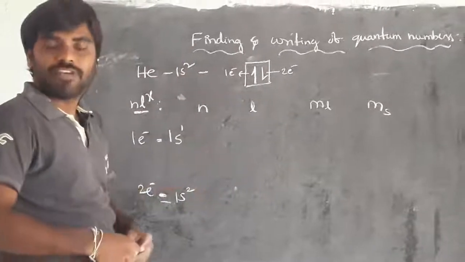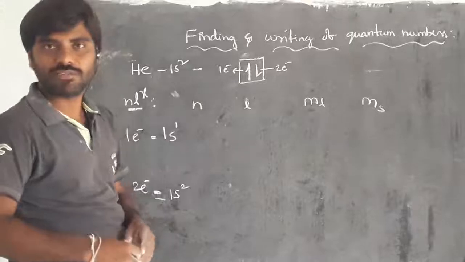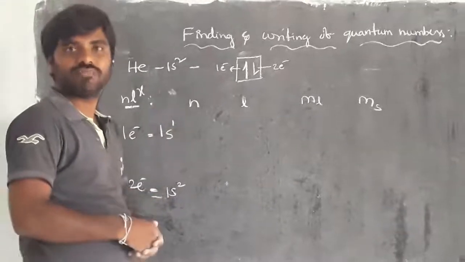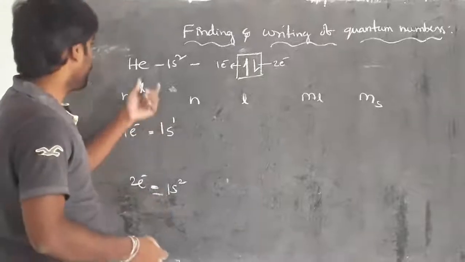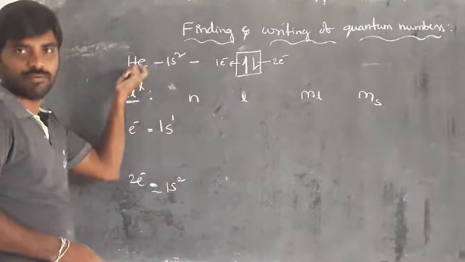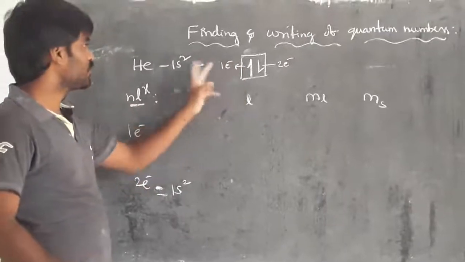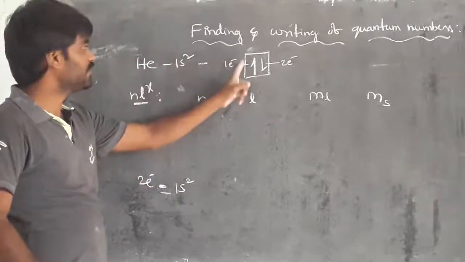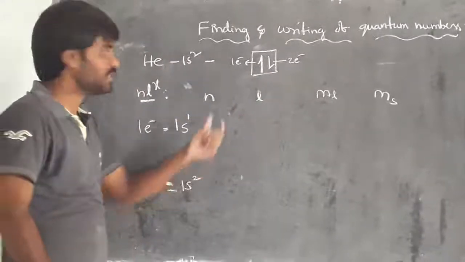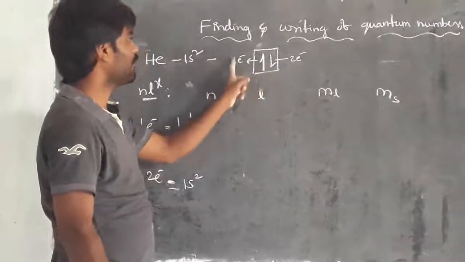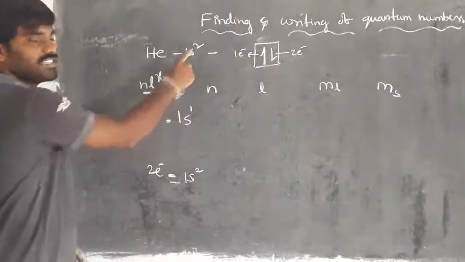After identifying the places of the electrons, how do we write the quantum numbers? Just before, in the beginning, we discussed with potassium, right? So here I am taking a simple example, helium. Helium has 2 electrons. The 2 electrons are present in 1s. One is clockwise, another one is anti-clockwise. Already we identified this previously. Again I am showing here. Clockwise is first, anti-clockwise is second. They are present in the 1s orbital.